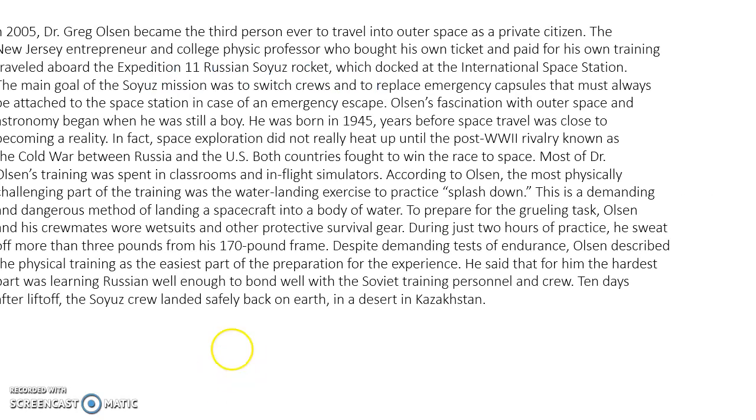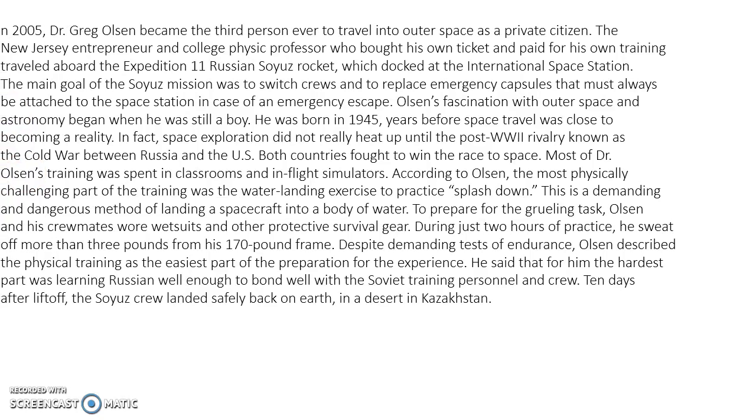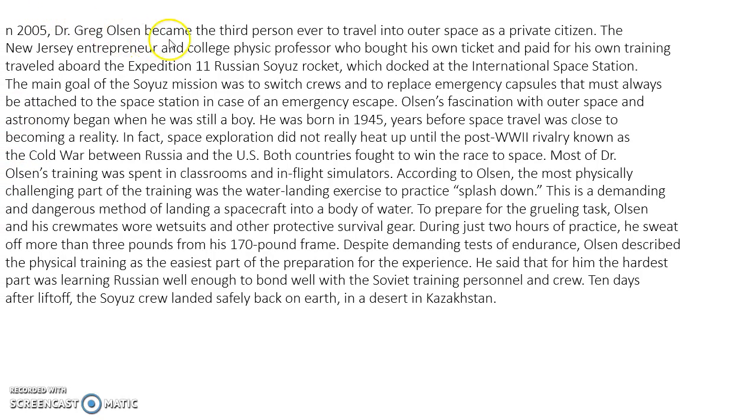Right, so let's look at this. This is a passage which talks about Greg Olson, who was the first person to travel to outer space privately. So this talks about how this mission happened, what physical exercise he underwent, what kind of things he had to face, and finally the mission was successful. This is what this passage talks about.